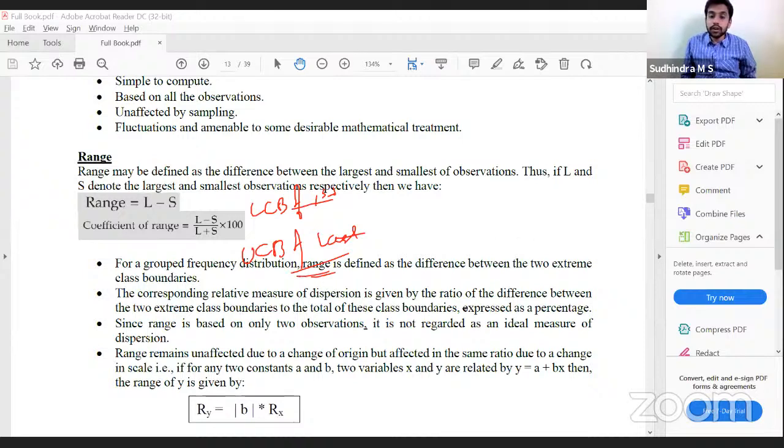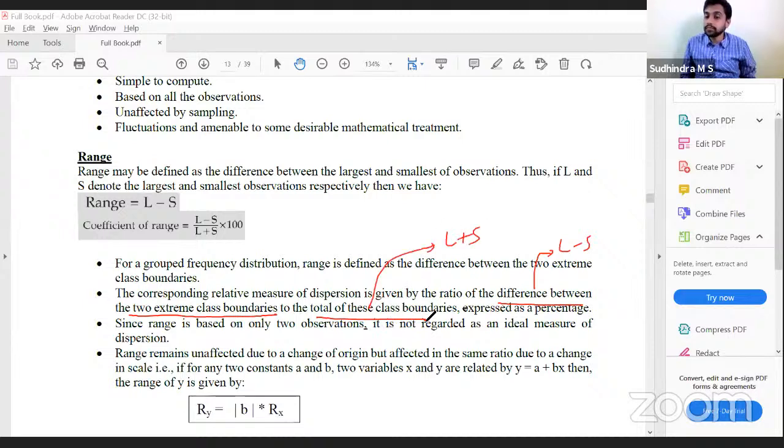The corresponding relative measure of dispersion is the coefficient of range, which is the ratio of the difference between the two extreme class boundaries to the total of the class boundaries. This is L minus S, this is L plus S, expressed as a percentage into 100. We get the coefficient of range.